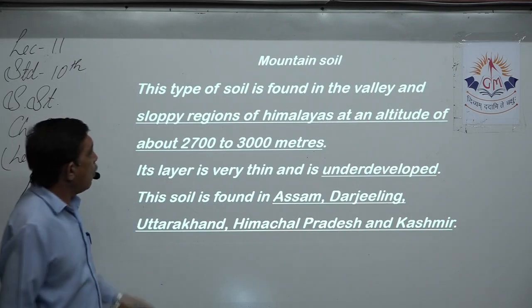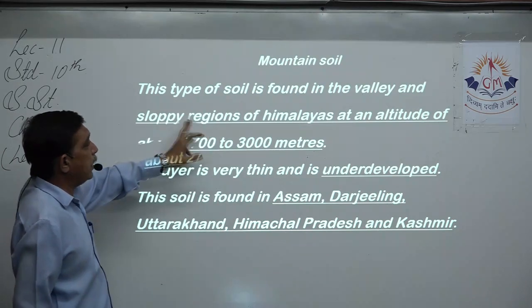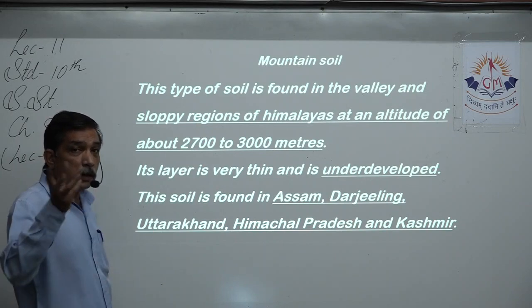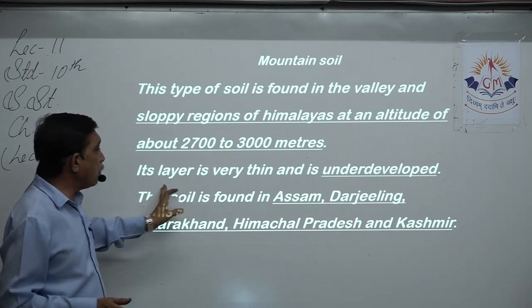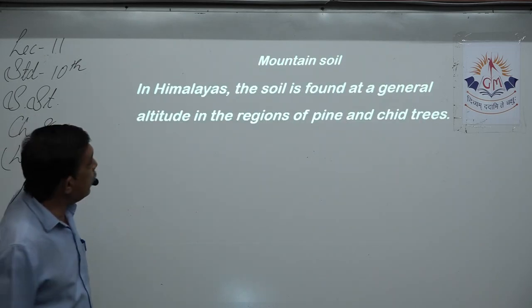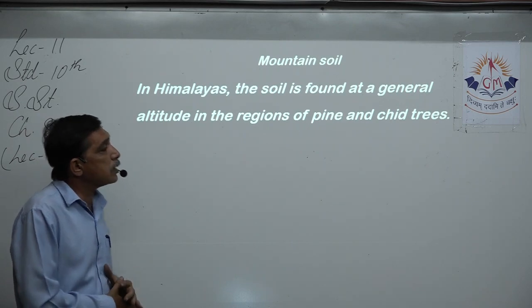Now, so all the things answered. Where is this type of soil found? In the valley. What is the altitude required? 2,700 to 3,000. What is the type of soil that we find? It is underdeveloped. Where is it found? Assam, Darjeeling, Uttarakhand, etc. In the Himalayas, the soil found at a general altitude in the regions of pine and cedar